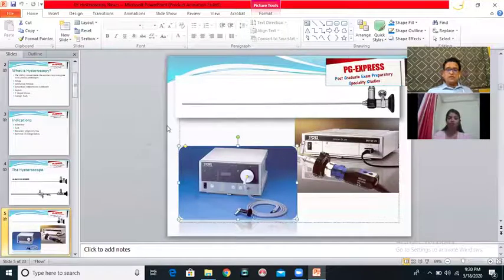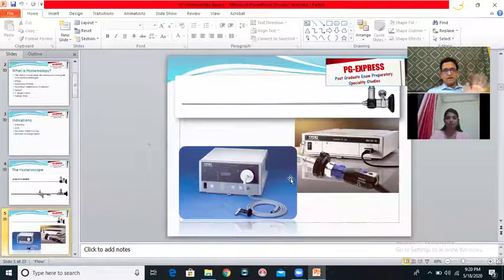Now, having understood the physics behind it, you also would need to know that there are three different types of light sources that are available. You just need to know the names, the technicalities not required. If you feel that somebody has ever asked you, put it up on the group. I will explain more in detail, but nobody has ever asked. The oldest light sources that were available were called halogen light sources.